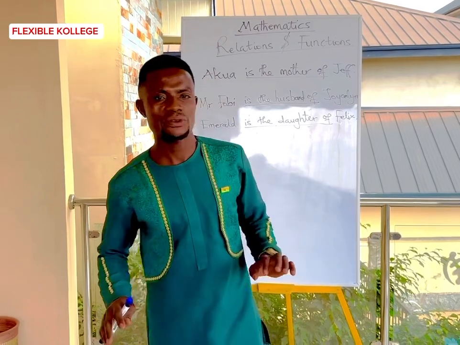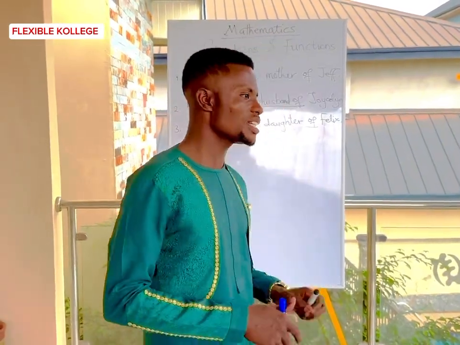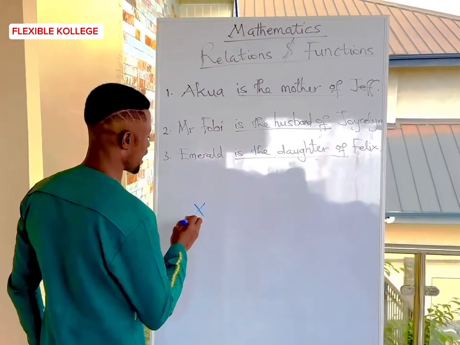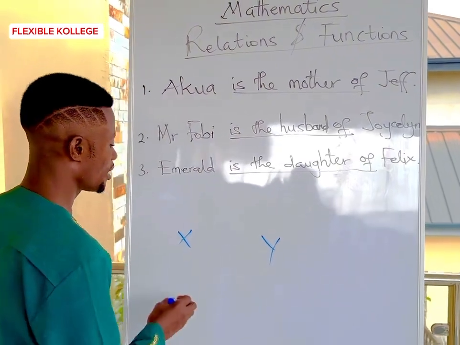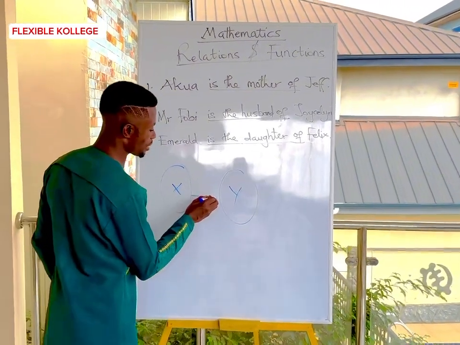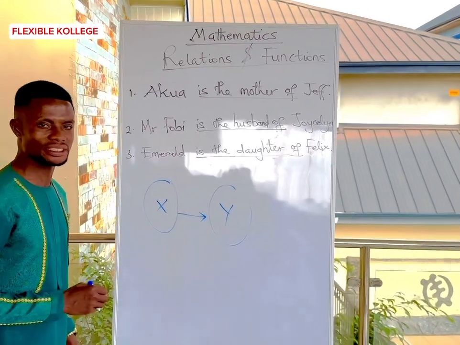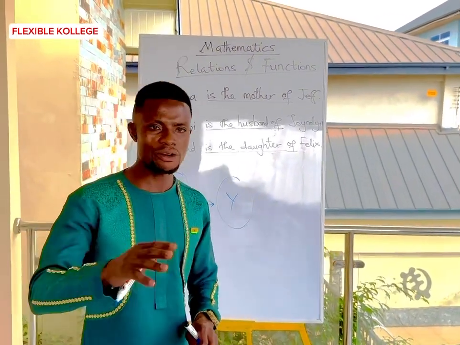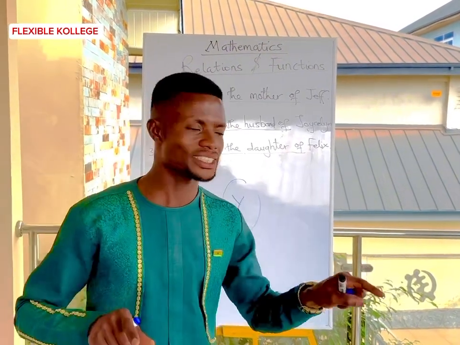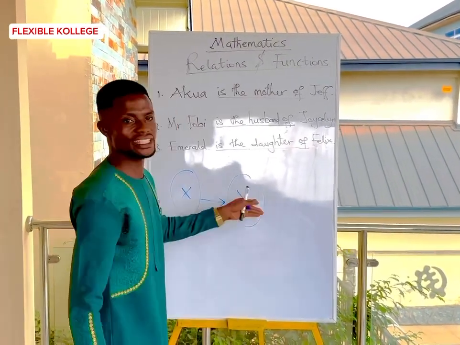So we take it, relations can also be expressed in two forms, in two settings. For example, we have X and Y. In this case, we show the connection by arrow diagrams. The arrow will let us know that there is a relation between this set and the other set.